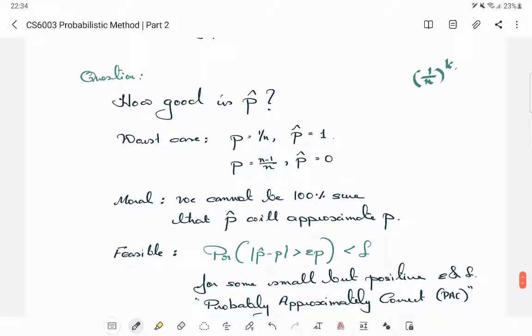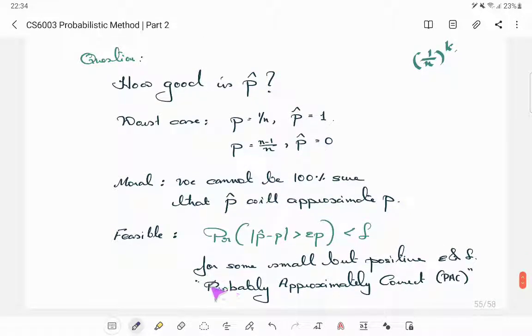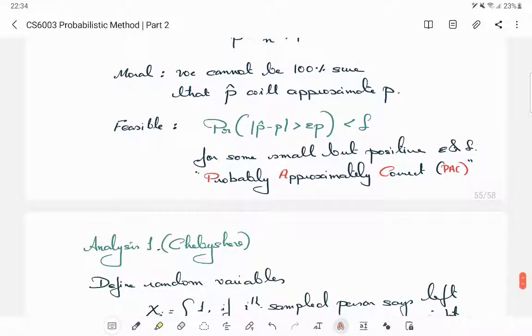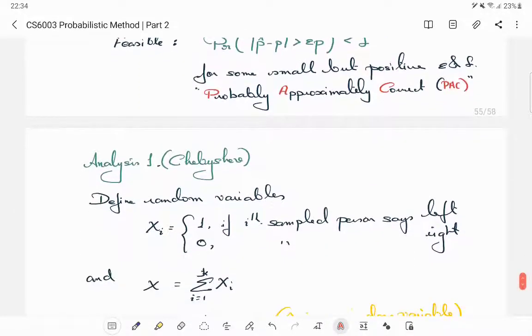This is termed as the probably approximately correct kind of statistics. So it is only approximate and it's only probably correct. But even though it looks like a very weak statement, this "probably" here means with very high probability. And those who do the FTMSML course also know that PAC learning derives its name from this kind of setting. Probably approximately correct. Now let us analyze what is the k that we require. Our first analysis will be based on Chebyshev.